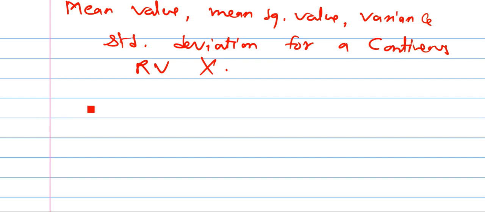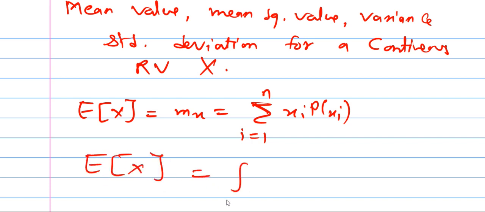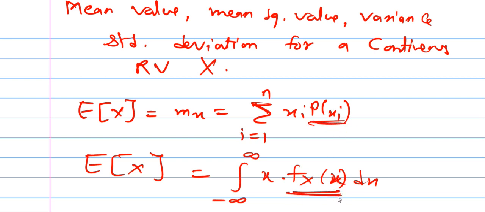For a discrete random variable, mean value E of X, that is nothing but mx, is summation i equal to 1 to n xi p of xi. Now for a continuous random variable, E of X equals, summation is replaced by integration from minus infinity to infinity x into f of x dx. Here it is a probability and here it is a PDF, probability density function. So that is the change.